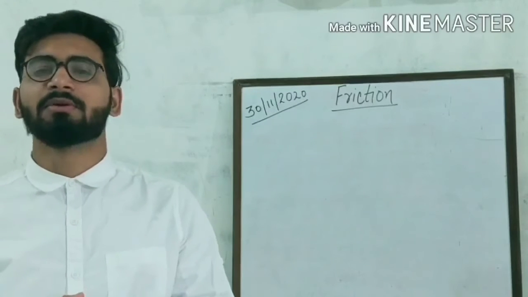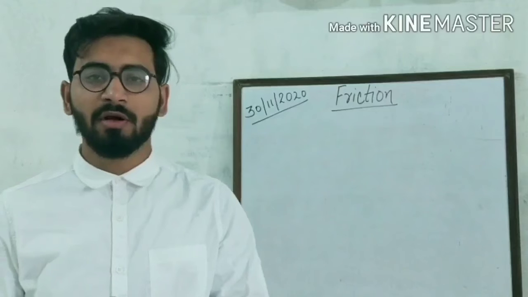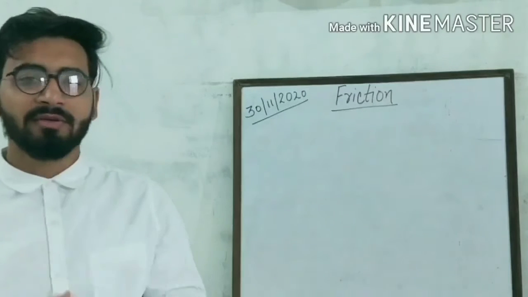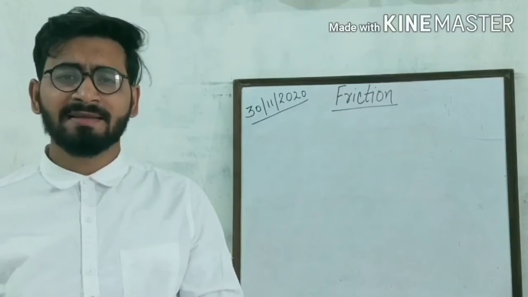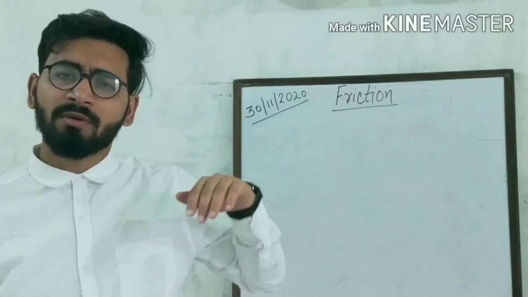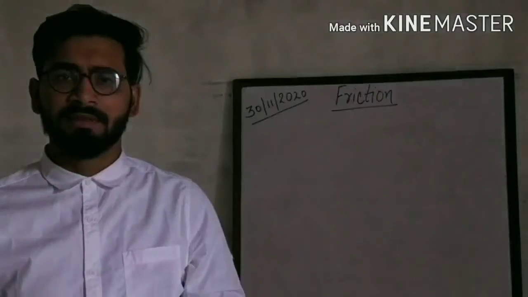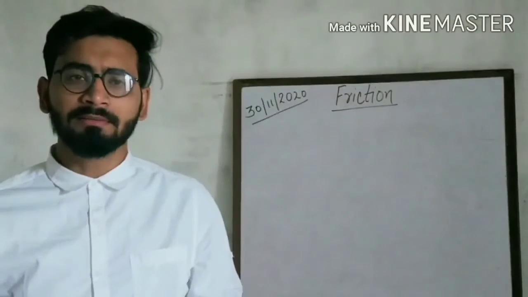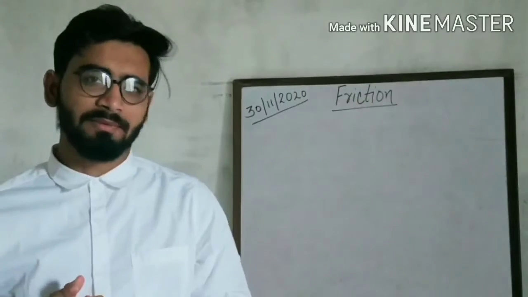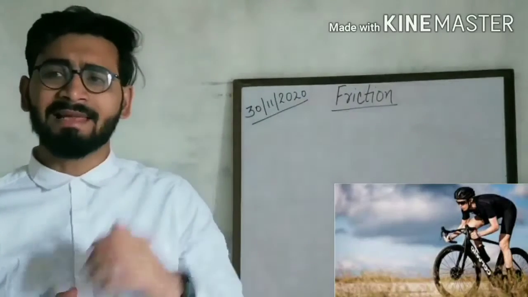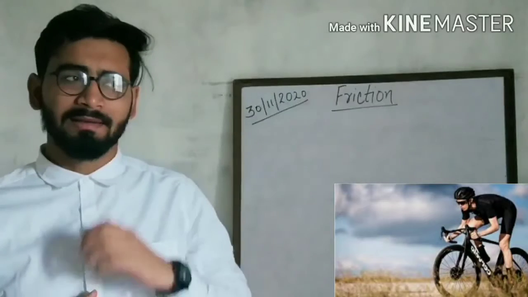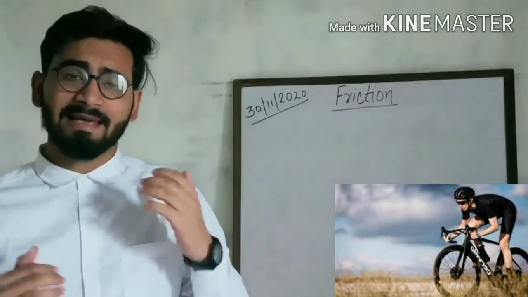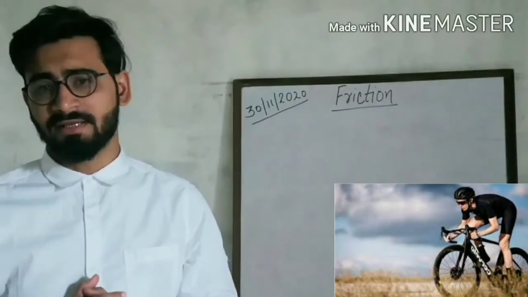Good? Okay, very good. So as you all know, today we are going to start a new chapter. But before that, suppose you roll down a ball from the slope, then after some time what will happen? The ball will stop. Or if you are cycling, and suddenly you stop pedaling the cycle, the cycle will stop after some time.